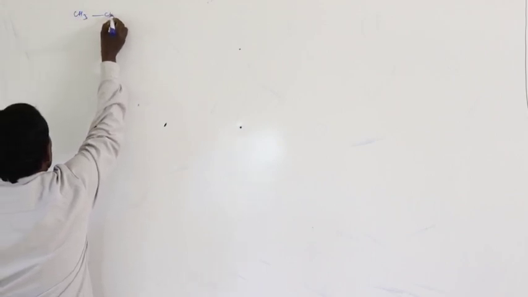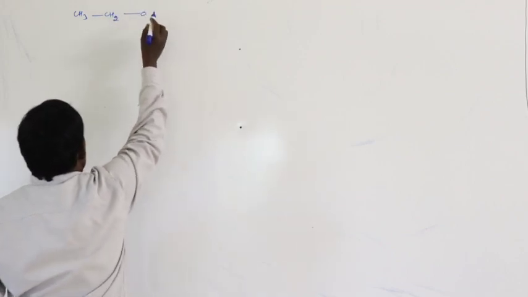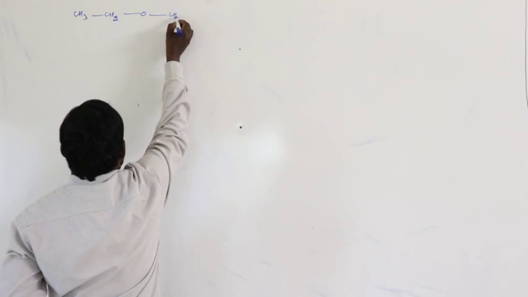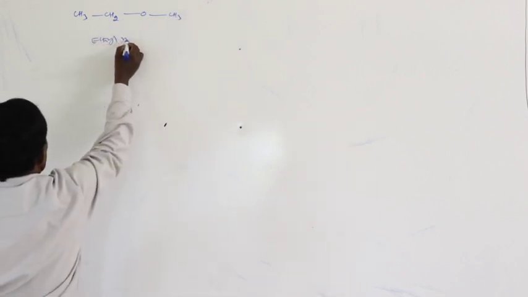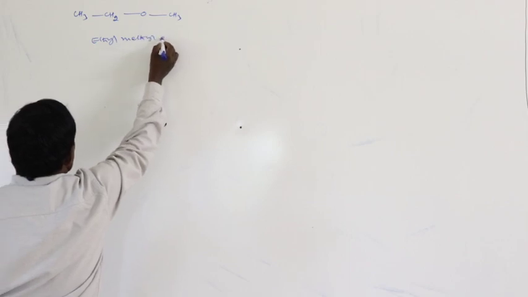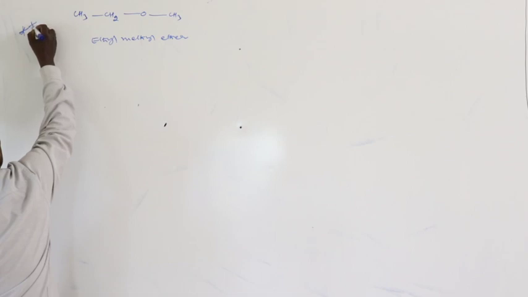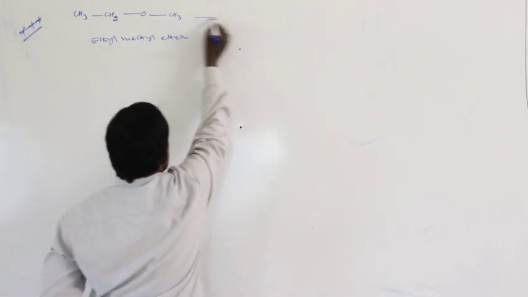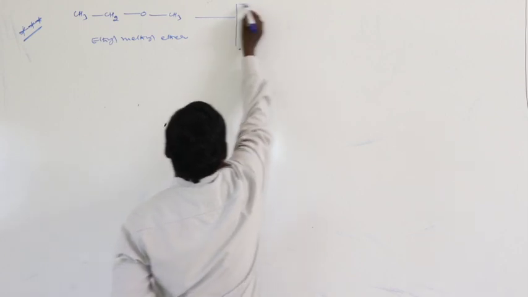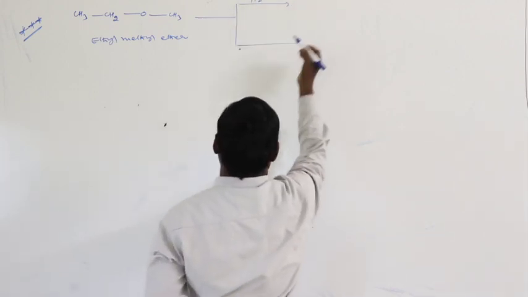CH3, CH2, oxygen, CH3. This is ethyl methyl ether. This ethyl methyl ether reacts with HI, hydrogen iodide.